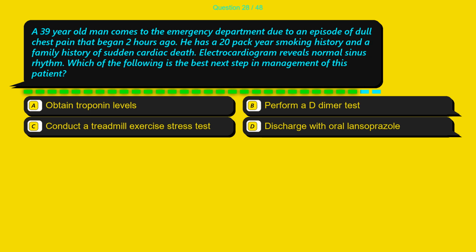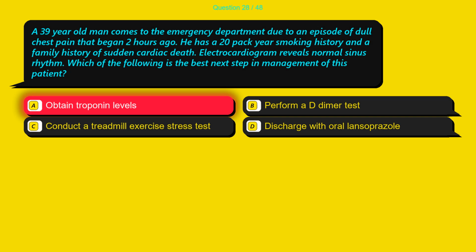Question 28. A 39-year-old man comes to the emergency department due to an episode of dull chest pain that began 2 hours ago. He has a 20-pack-year smoking history and a family history of sudden cardiac death. Electrocardiogram reveals normal sinus rhythm. Which of the following is the best next step in management of this patient? Option A, obtain troponin levels. Option B, perform a D-dimer test. Option C, conduct a treadmill exercise stress test. Option D, discharge with oral lansoprazole.